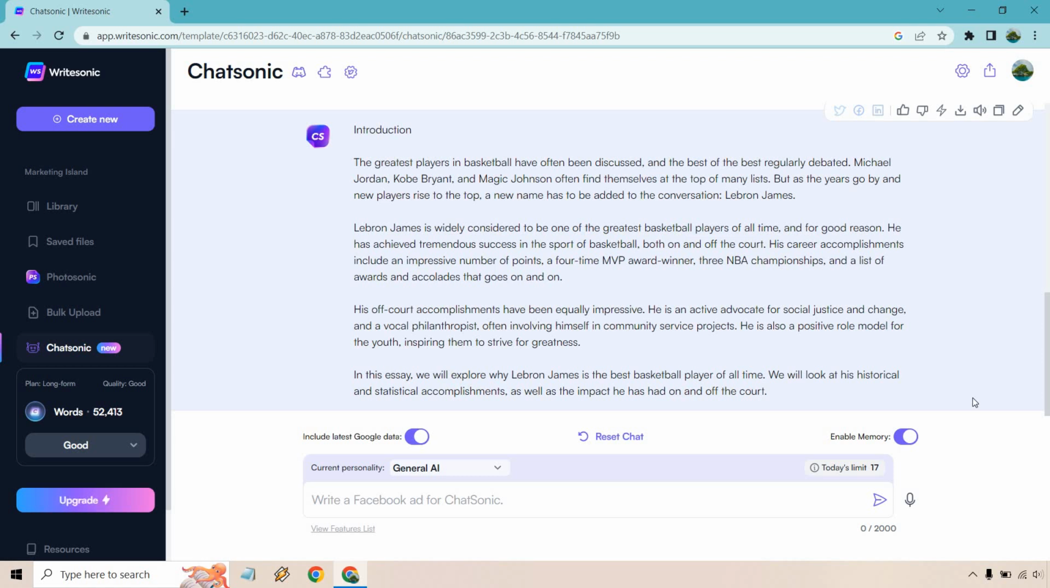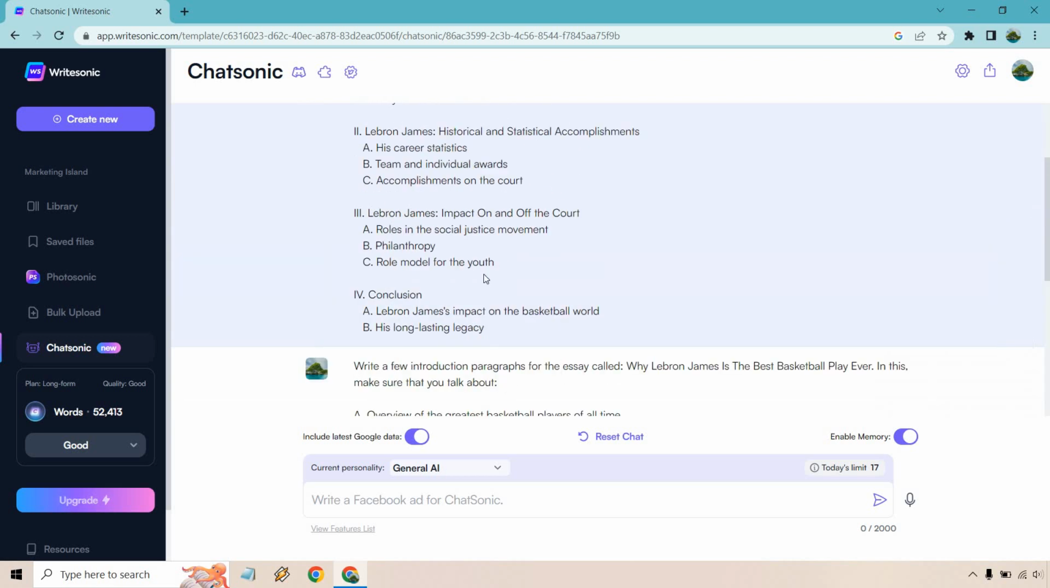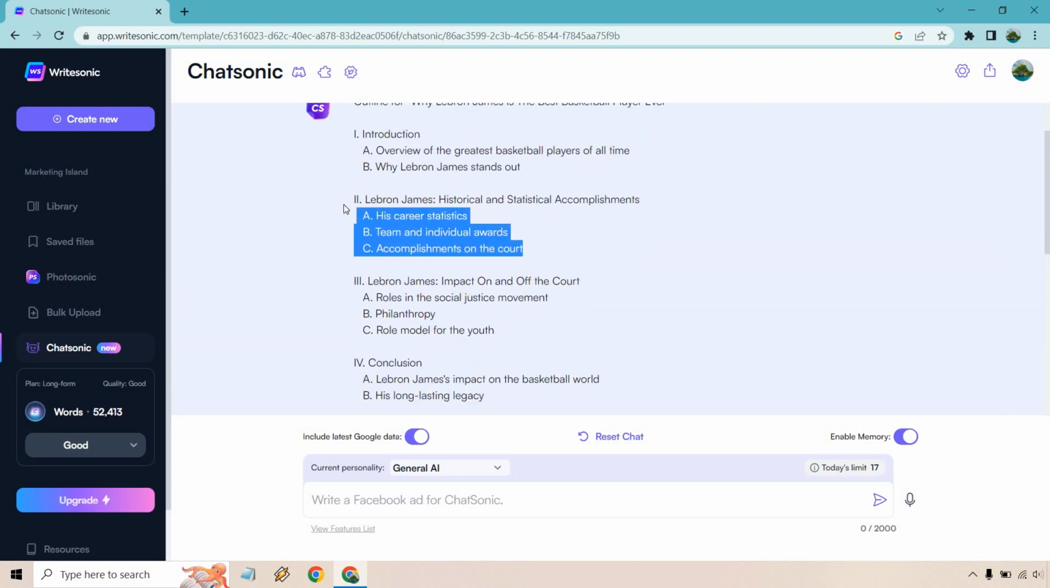All right, so the greatest players in basketball have often been discussed and the best of the best regularly debated. Jordan, Bryant, Johnson often find themselves at the top of many lists. And as it goes, we have LeBron James. He's widely considered to be one of the greatest players of all time for good reason. A tremendous success in the sport, both on and off the court, accomplishments, impressive number of points, 4-time MVP award winner, 3 championships, and so on and so forth. Then at the end, it talks about, in this essay, we will explore why LeBron James is the best basketball player of all time. Pretty cool. So that was a good introduction. Obviously, you can extend it if needed. Let's go on with the next paragraph.